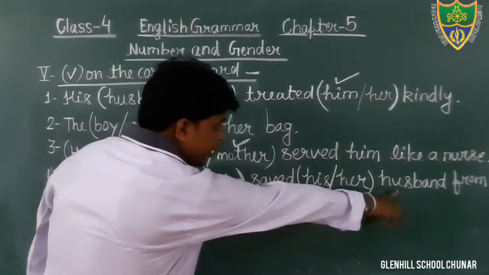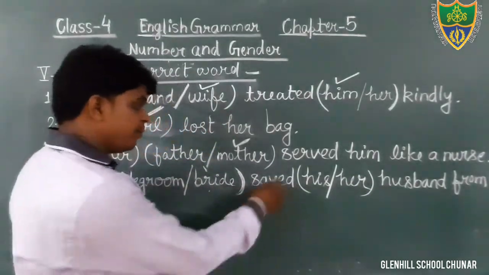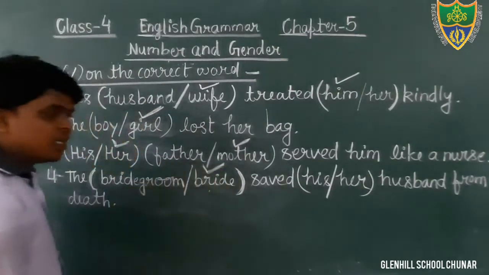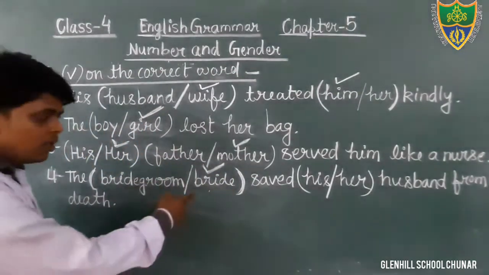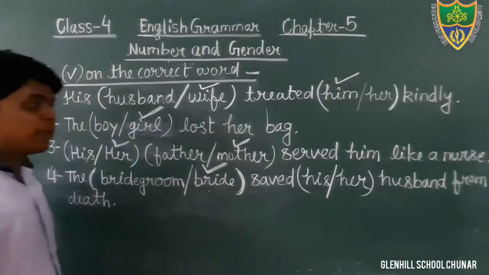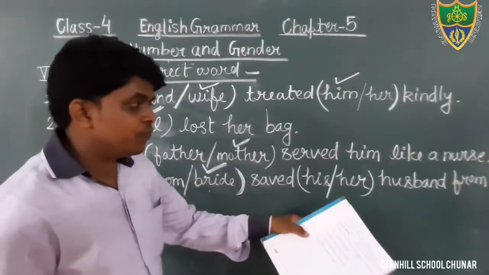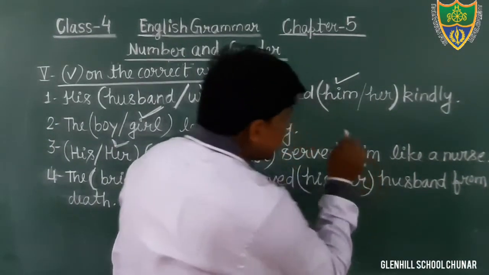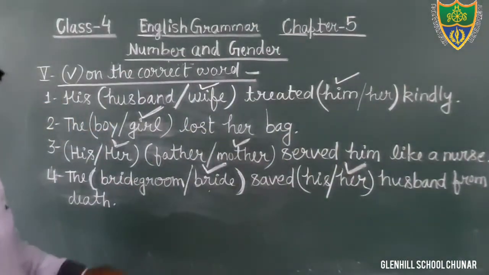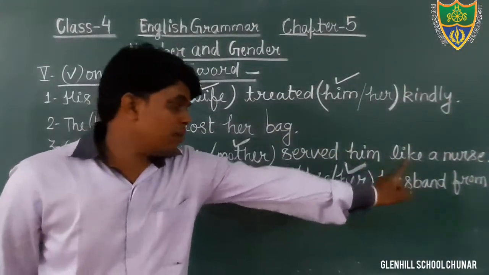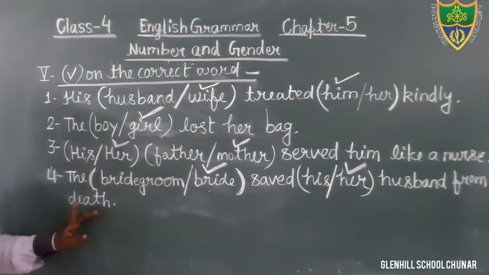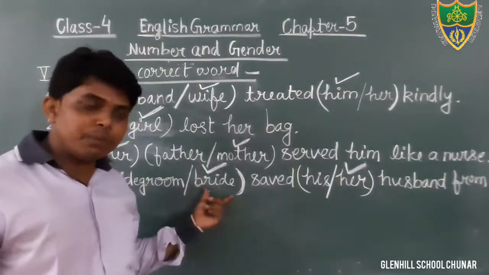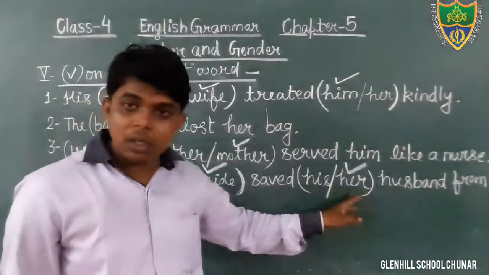Dear students, there is husband. It means who saved the husband? Wife. So that is feminine gender. Bride is feminine gender. Bride is dulhan. The bride saved whom? Her husband, her own husband. The bride saved her husband from death. This is the correct sentence. You will tick on the option bride.